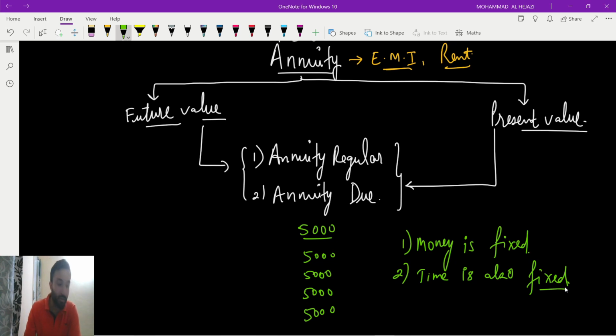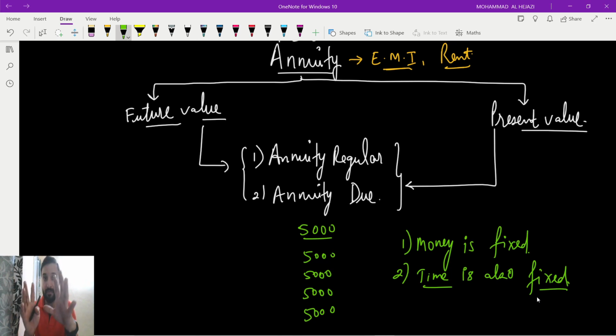If I give you the definition, annuity is a sequence of periodic payments. Periodic payments means where you fix the time, where you fix the period. Like 3 months, 6 months, 9 months, 12 months, we'll pay the EMI accordingly. We fix that this much amount of money I am going to pay through EMI within 9 months. So what is this? Periodic payment. Payment is fixed, which means time is fixed.